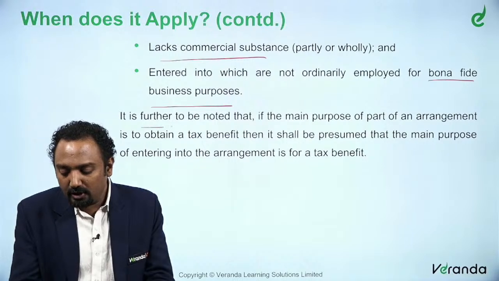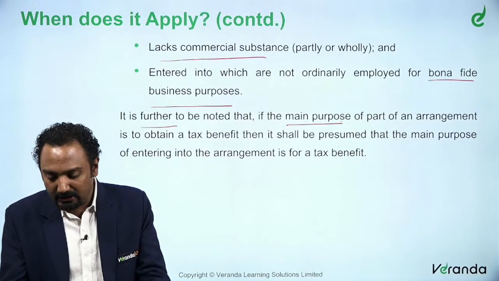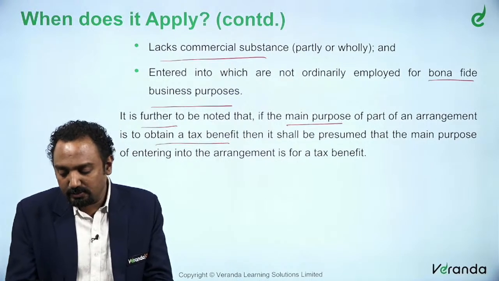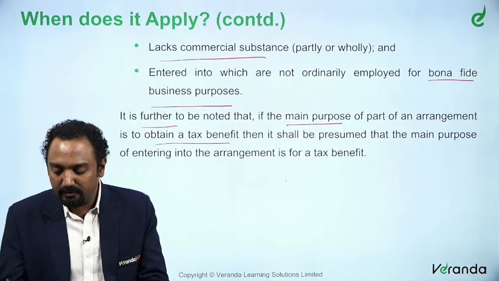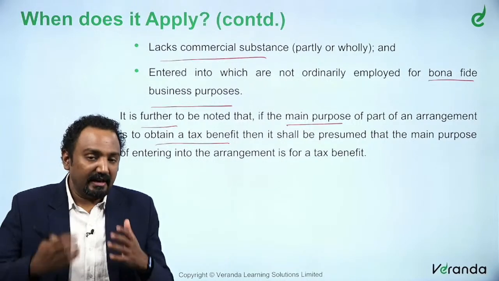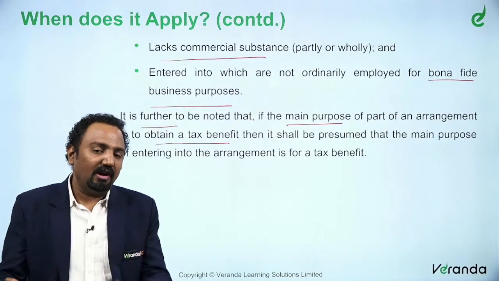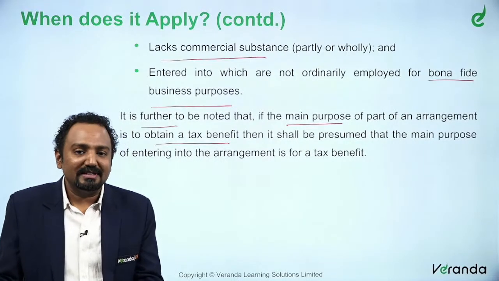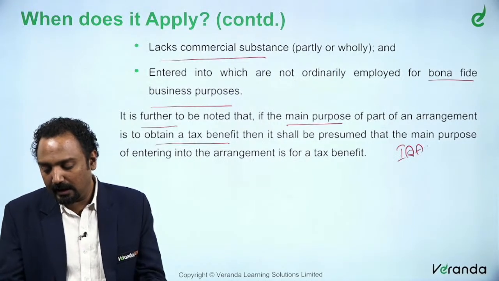It is also to be noted that if the main purpose, that is the objective of the arrangement, is only to obtain a tax benefit, then it shall be presumed that the main purpose of entering into the arrangement is a tax benefit. So by default it will be assumed that such an arrangement is an impermissible avoidance arrangement, IAA, right?